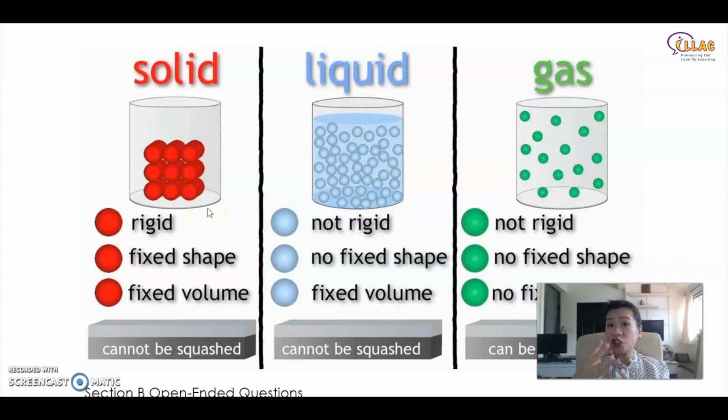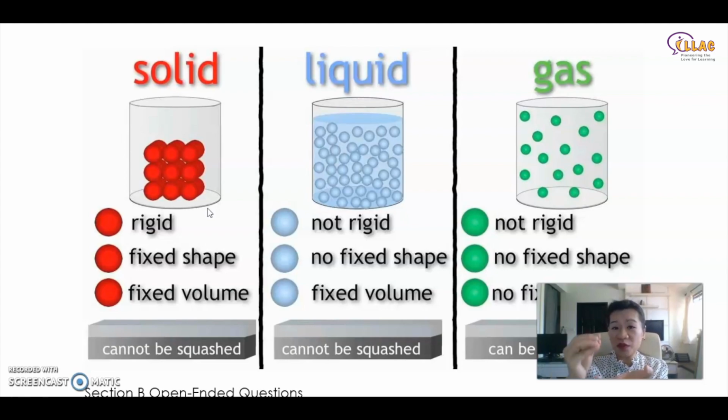Okay, but can you change the shape? Of course you can, like plasticine. It is a solid because if you put the plasticine inside the container, the plasticine stays the same until when you squash it. But Mrs. Wee, you said solids cannot be squashed. Not the same kind of squash. Okay, when you squash it, as in literally you press it down, the shape changes, correct? But the volume of the plasticine stays the same.